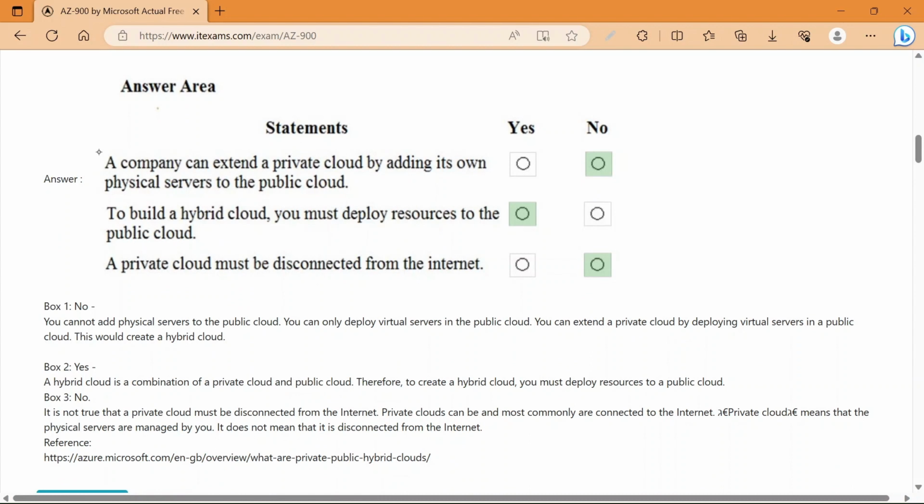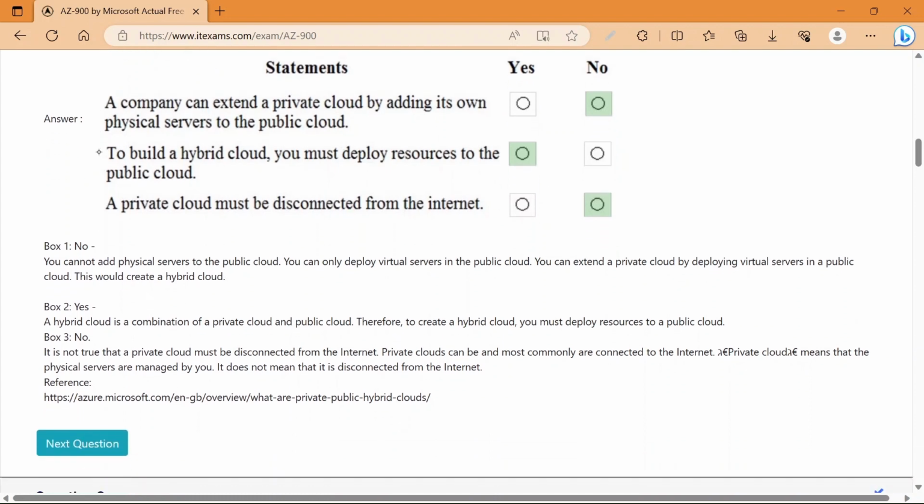Why is the answer no? Because you can't add physical servers to the public cloud. You can only deploy virtual servers in the public cloud, and you can extend a private cloud by deploying virtual servers in a public cloud. This would create a hybrid cloud. Now, next is, to provide a hybrid cloud, you must deploy resources to the public cloud. So the answer is yes.